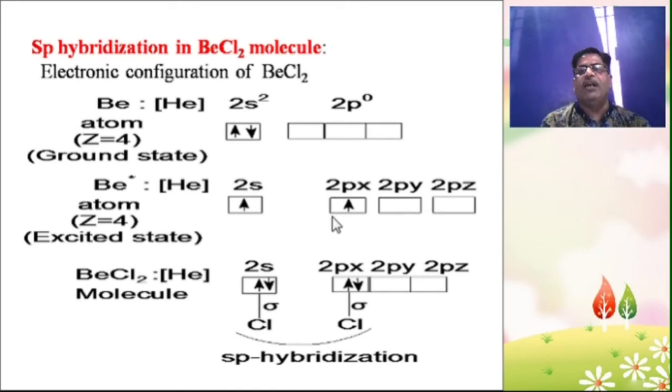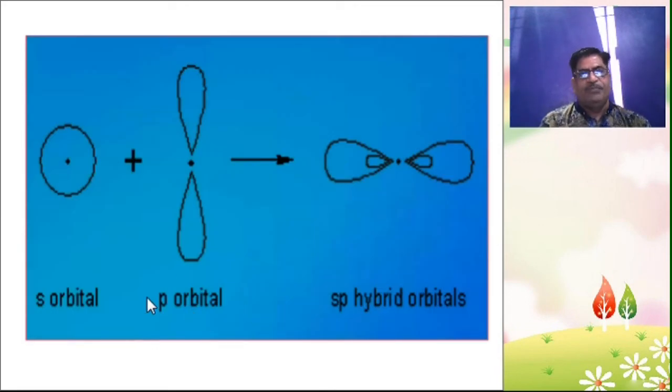Now these two unpaired electrons each combine with a Cl atom to form 2 sigma bonds, and sp hybridization is formed here. So the beryllium chloride molecule is an example of sp hybridization. These two sigma bonds, or these two bond pairs of electrons, are in sp hybridization. Let's see another example of sp hybridization.